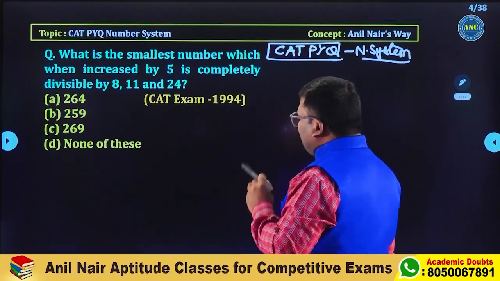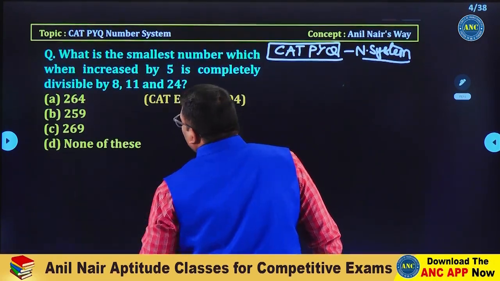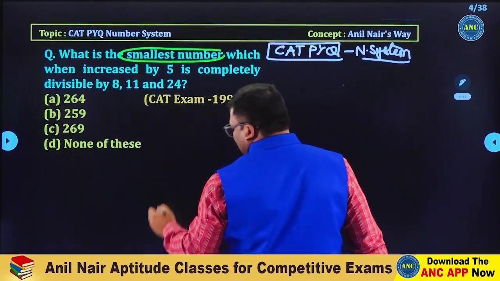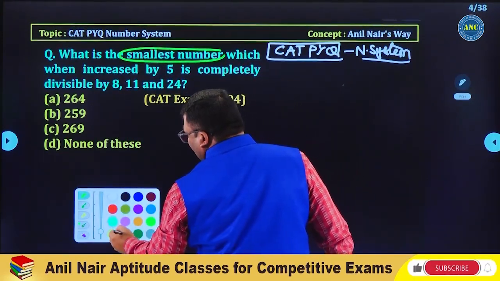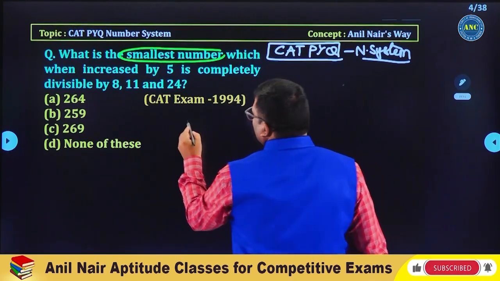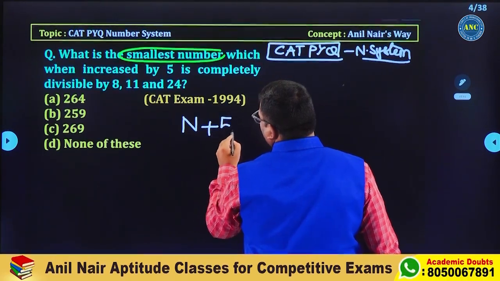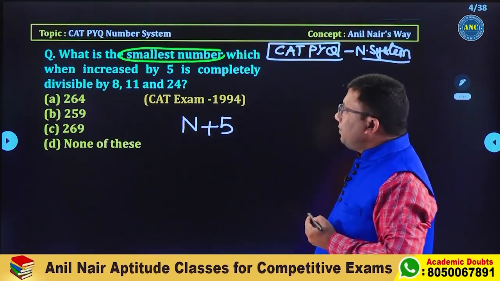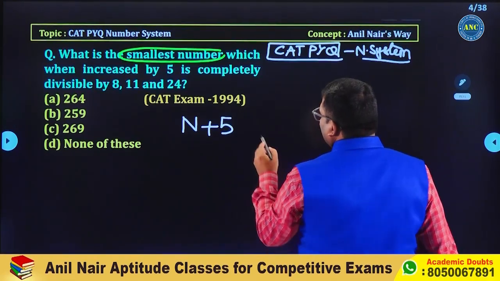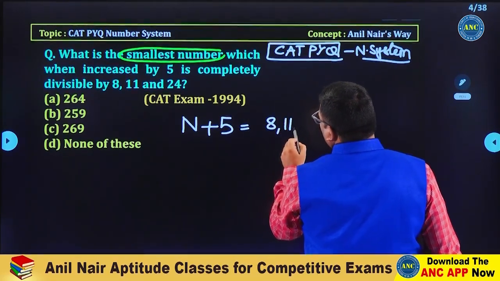CAT 1994 question. Please read the question. What is the smallest number? I require the smallest number. Next, which when increased by 5: let the smallest number be n. This n is increased by 5, so it is n plus 5. What has happened after the increase of 5? It is completely divisible by 8, 11 and 24.